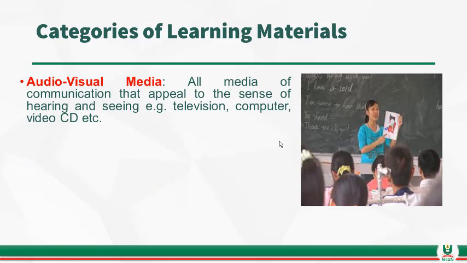The next one is audio visual. The audio visual are the materials that apply to the sense of hearing and the sense of seeing. We've seen them before: television, computer, video, CD, VHS, that is video tape recorder, and they also can be used to teach in the class. You can make use of them to teach something that is very delicate, or something very dangerous to bring to the class, and we can use them to bring a documentary of a particular thing for students to see. They are very, very important.